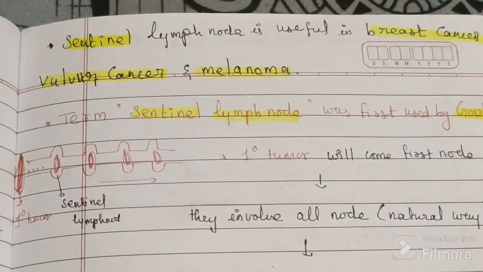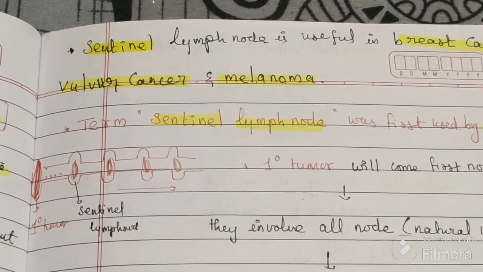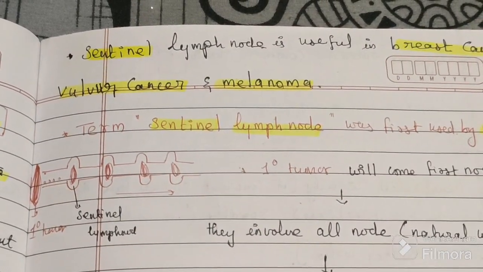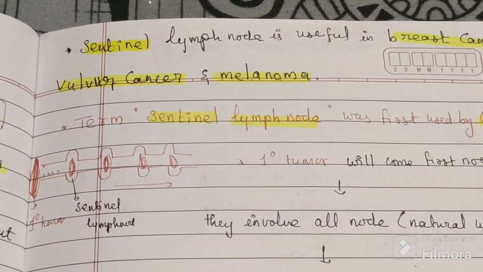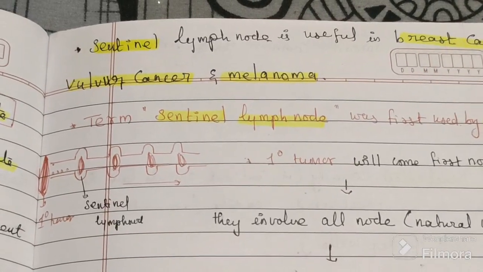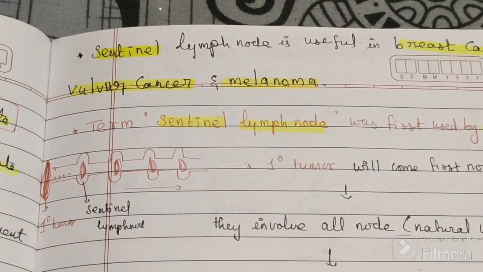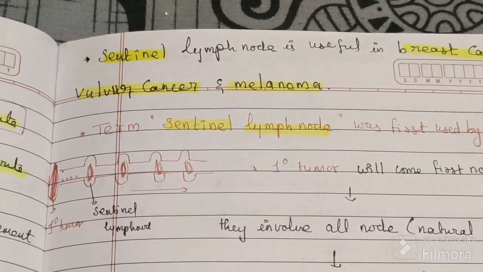So what are the things in lymphatic spread? The first point: carcinoma spreads by lymphatics. After that, it follows a sequence: usually the regional lymph nodes are involved. Sometimes, rarely, there is a skip metastasis.